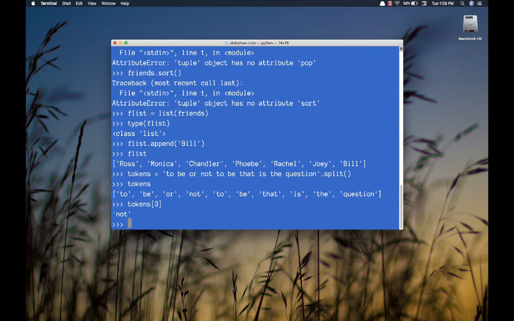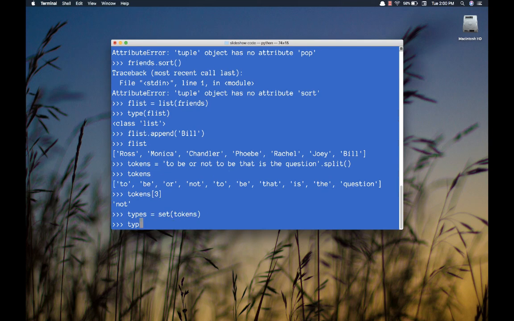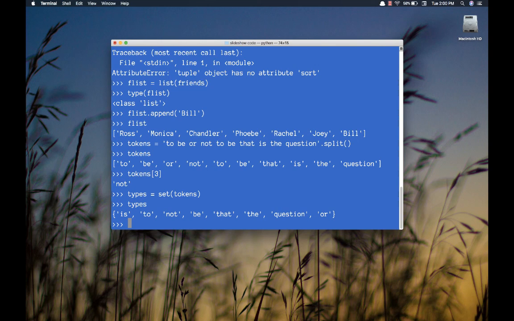The list of these words without duplicates are called types. It's easy to make a type list in Python because all I need to do is convert my tokens into a set. So there are the individual unique words that have occurred in my text.